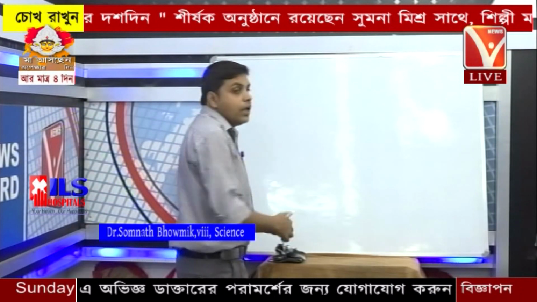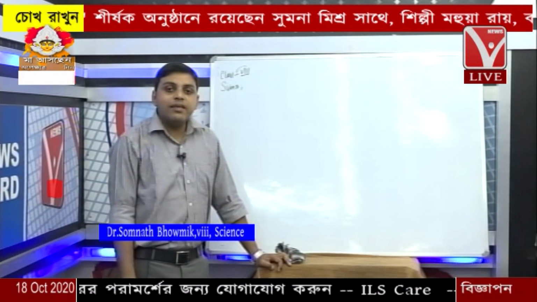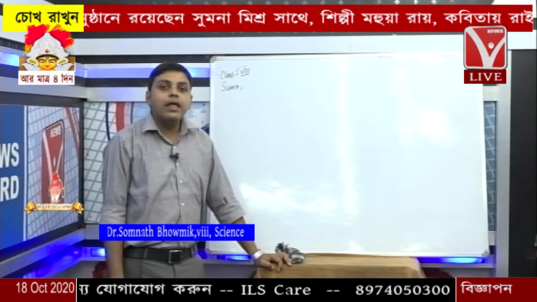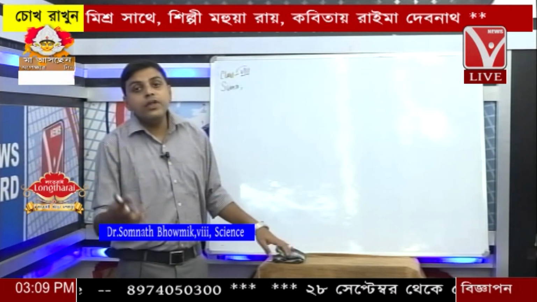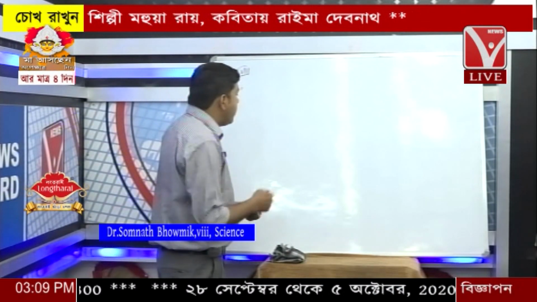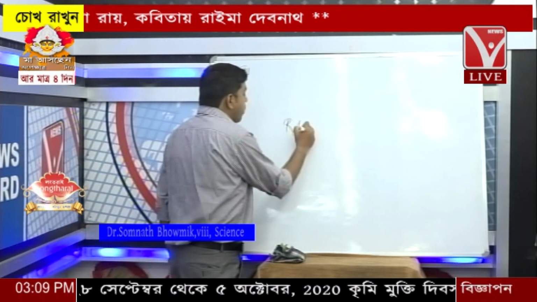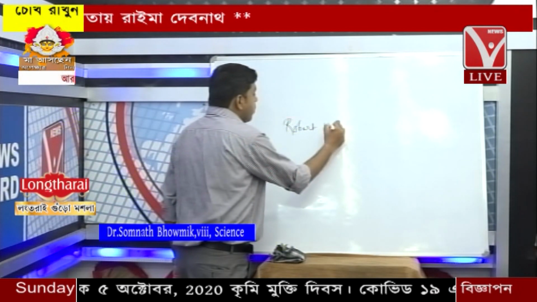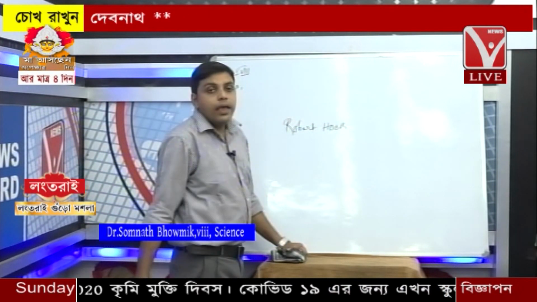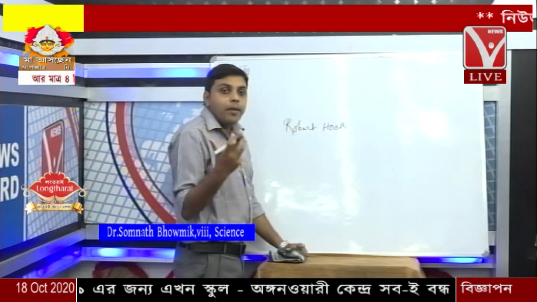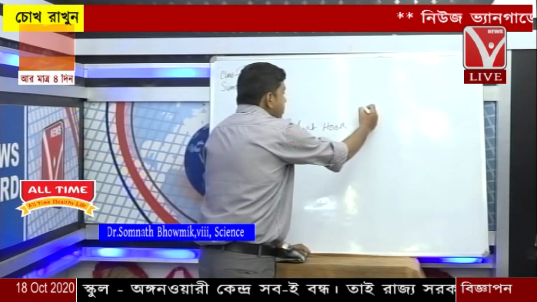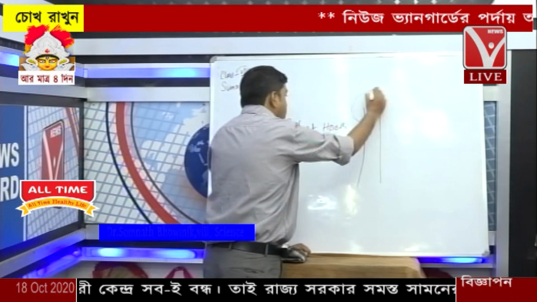So what do we know? We have already learned that cell is the structural and functional unit of a living body. Now how do we know about cell? Actually, there is a scientist whose name was Robert Hooke. What did he do? He collected some samples from a tree.